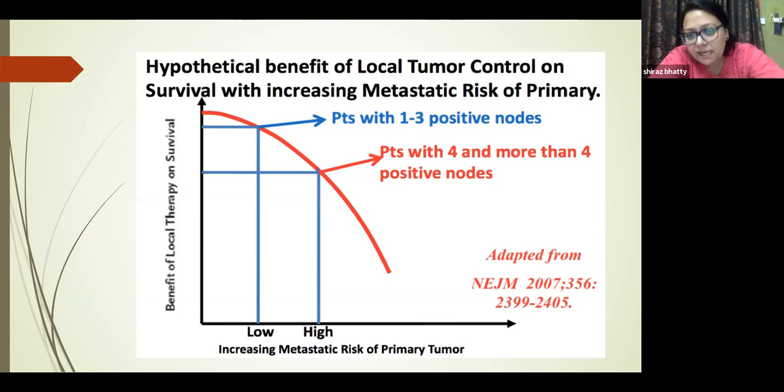But in the other scenario, patients with 4 and more lymph nodes, the benefit of local therapy is less as compared to the increasing metastatic risk of the primary tumor. This is a very nice diagram which is given in NEJM 2007. You can take a screenshot of this and you can try to think about how beautifully it has been shown.